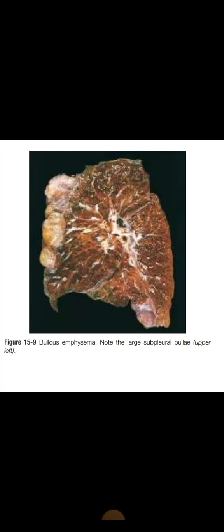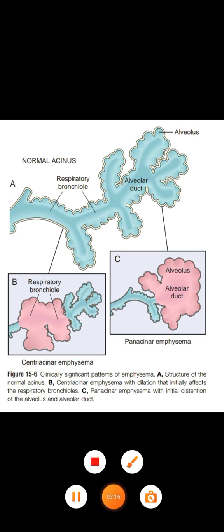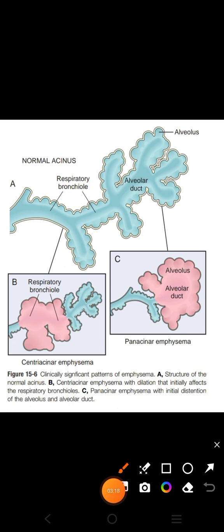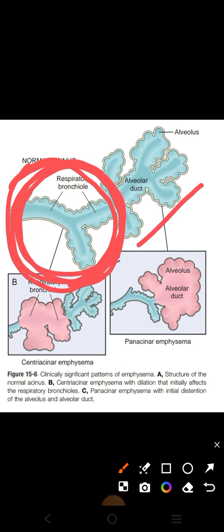Here are four types of emphysema. One is the centriacinar emphysema. In centriacinar emphysema, as its name indicates, only the proximal portion of the acinus is involved. It means the respiratory bronchiole is involved. It is mainly dilated, and the distal portion is spared in this case. It commonly occurs in cigarette smokers, and it mainly occurs in the upper lobes of the lungs.